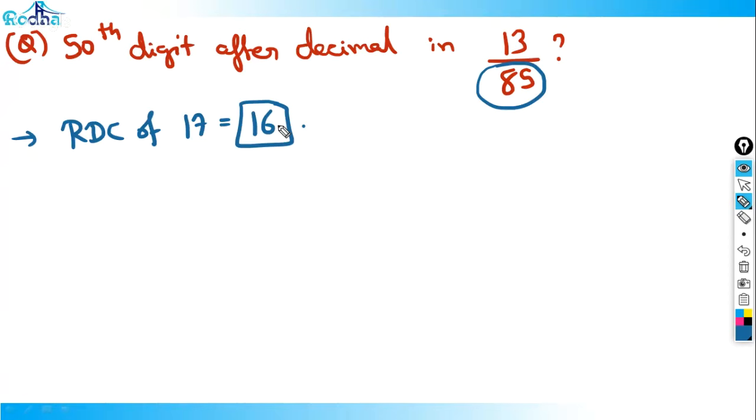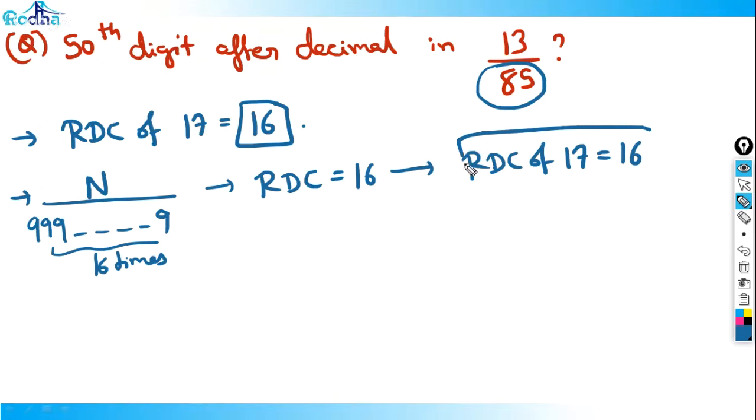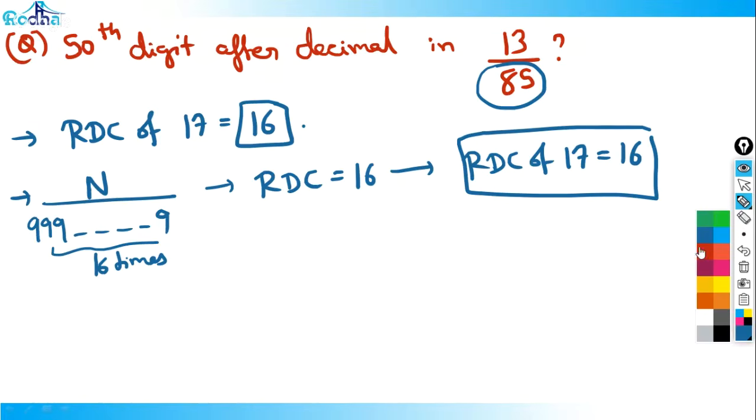When n is divided by 999... 16 times, right? So its RDC is equal to 16, and this holds for all the factors of this, so obviously 17 is a factor. So remember here, RDC of 17 is 16. And you can remember one more thing here actually.